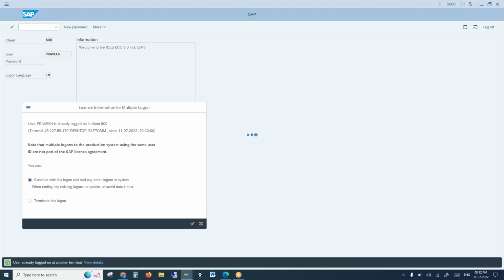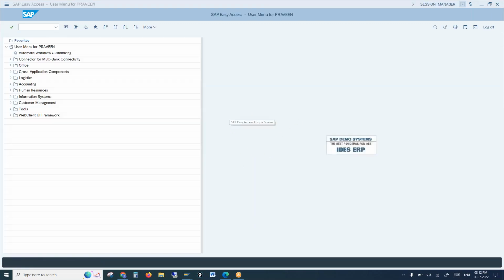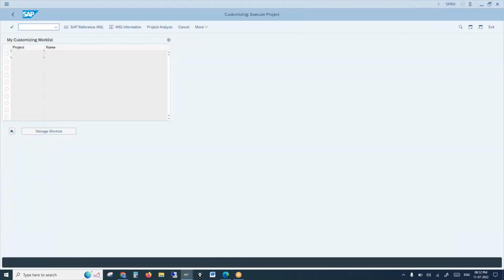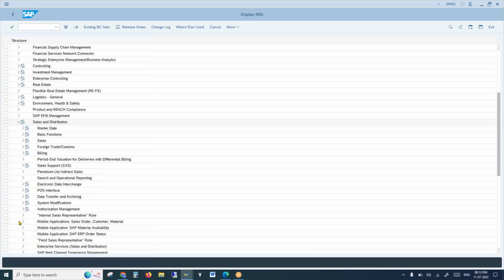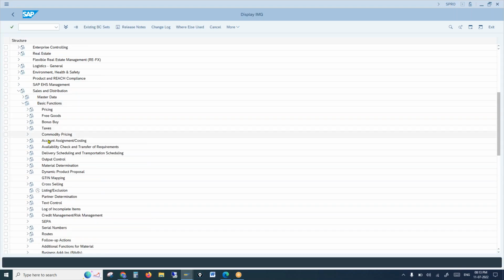So let me log into the system. Let's go to SPRO and see the configuration first. SPRO, IMG, Sales and Distribution, Basic Functions, then Material Determination, this concept.